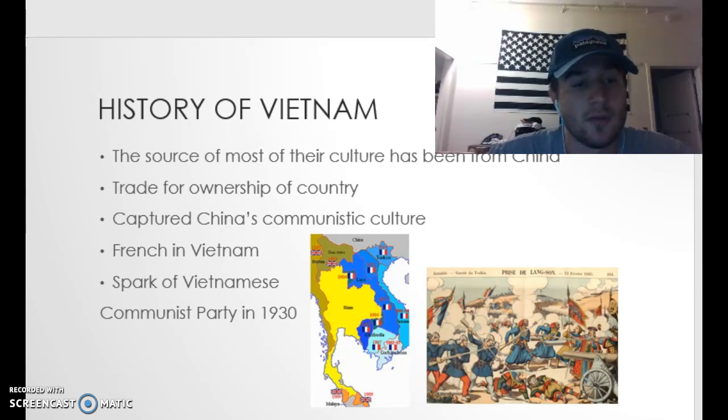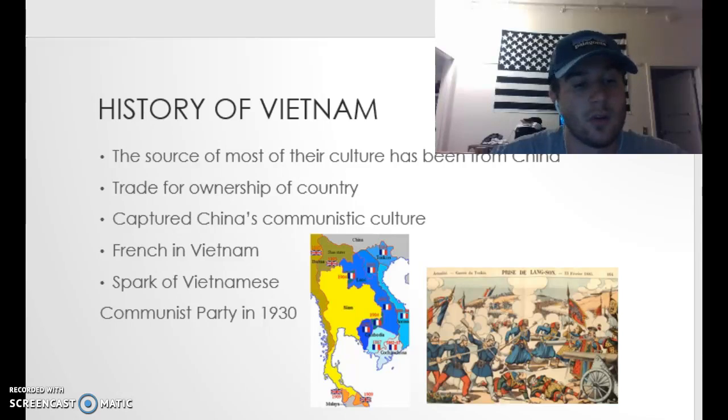The communist country was then captured by the French in stages in the late 19th century. Once major cities like Saigon were captured, Vietnam became a French protectorate. The French built things to help Vietnam, such as the Saigon to Hanoi Railway and also roads and bridges. The building was funded by the heavy taxation of the Vietnamese people.